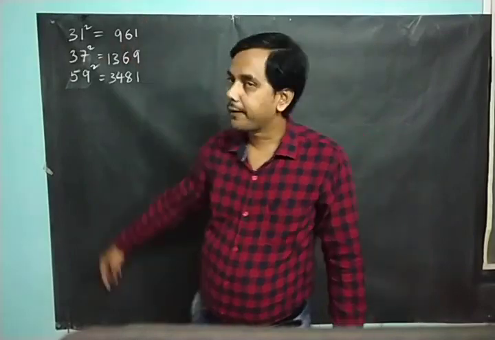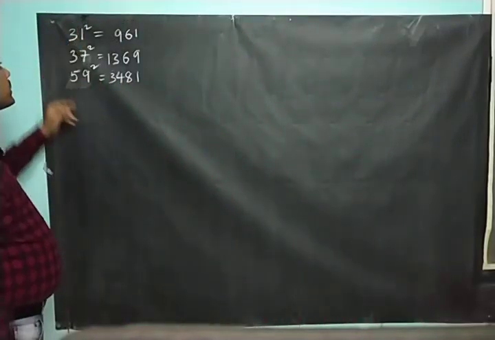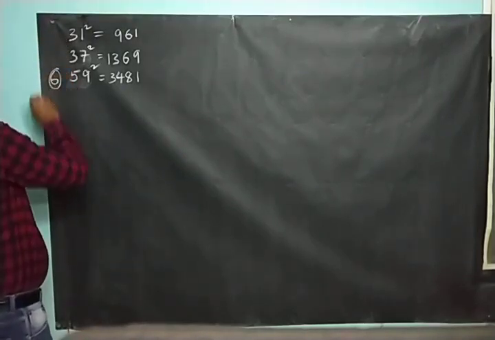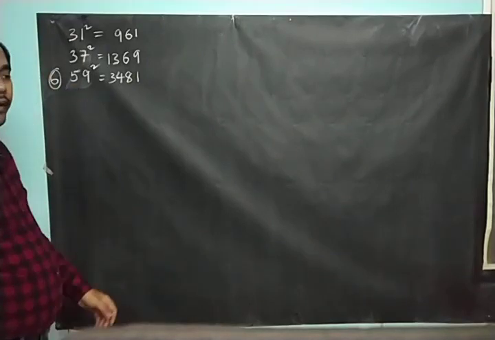So what is the multiplier for this? If you split these 2 digits, we have 3 here. Double of 3 is what? 6. So 6 will be your multiplier. If you use 6 as the multiplier, definitely you will get these values. Okay.